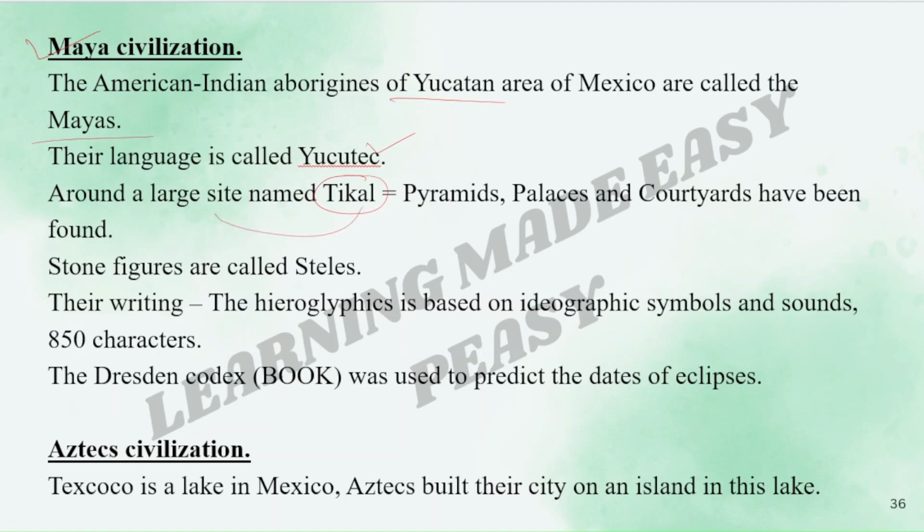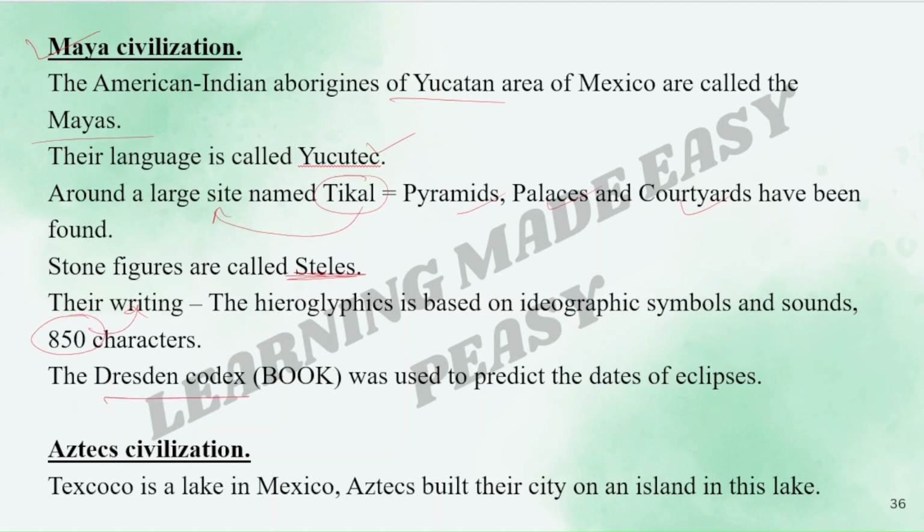So Tikal is the name of a site. Pyramids, palaces, and courtyards have been found. Stone figures were called steles. Their writing, the hieroglyphic, is based on ideographic symbols and sounds. There were 850 characters in their writings.